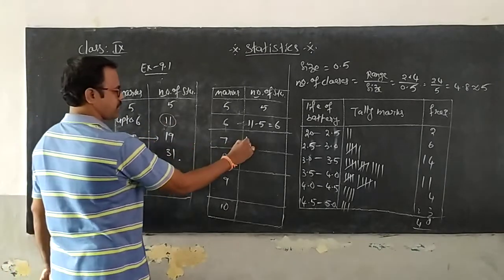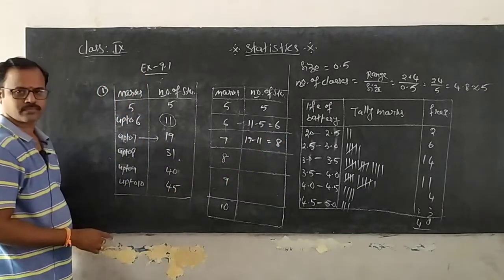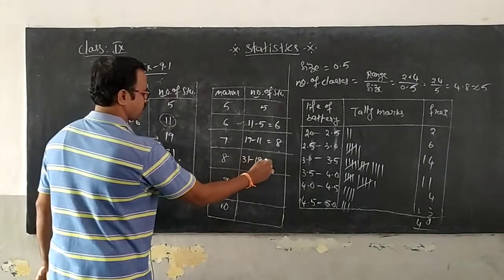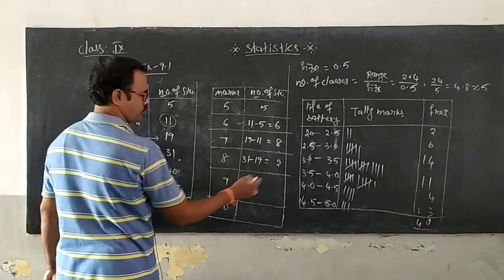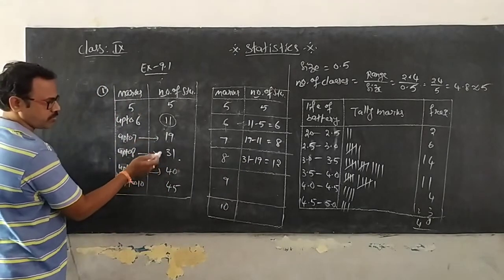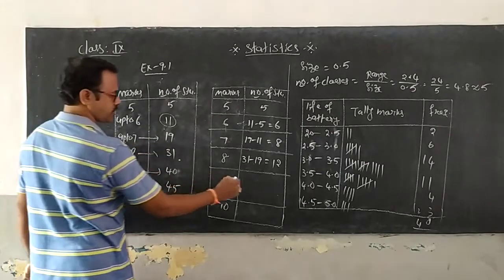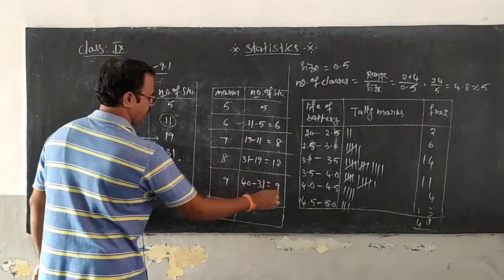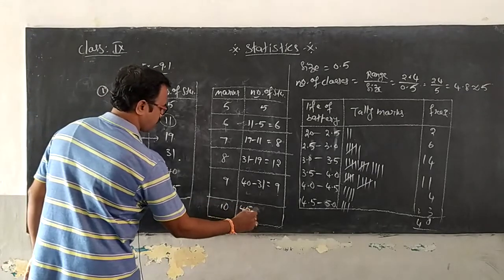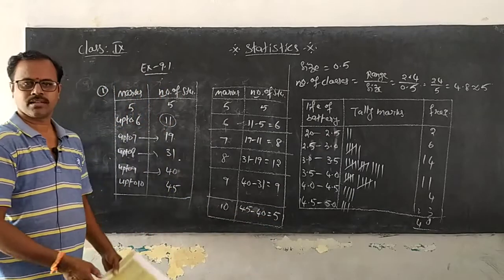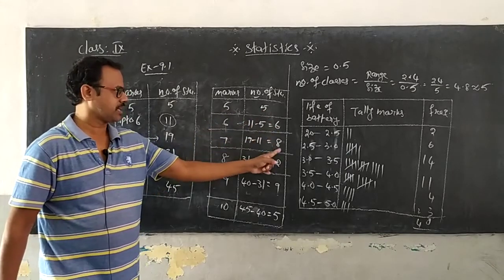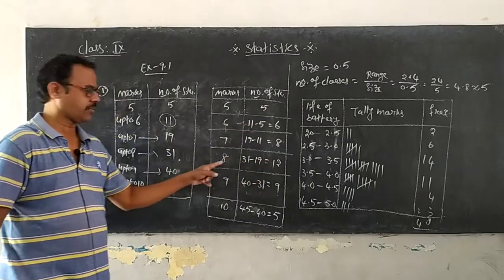So 11 minus 5 is 6. For 7 marks, up to 7 you have 19 and up to 6 you have 11, so 19 minus 11 is 8. For 8 marks, 31 minus 19 is 12. For 9 marks, 40 minus 31 is 9. For 10 marks, 45 minus 40 is 5. Adding back: 5, 5 plus 6 is 11, plus 8 up to 7, plus 12 up to 8.